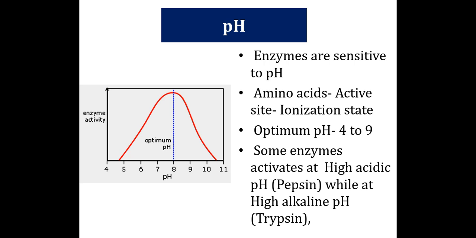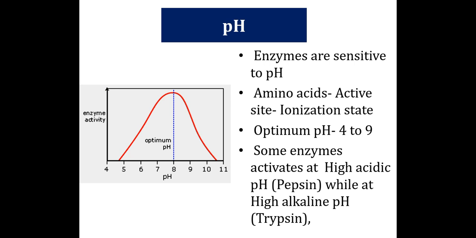All enzymes have a characteristic optimum pH for their maximum activity. At a low pH, no enzyme activity can be recorded. Similarly, at a high pH, the enzyme activity is also very low.